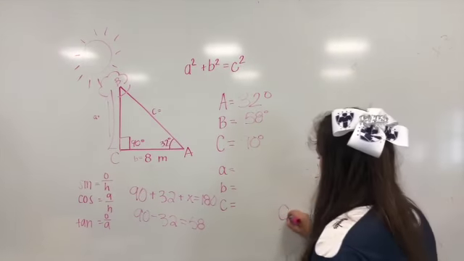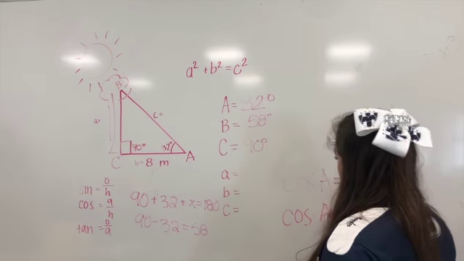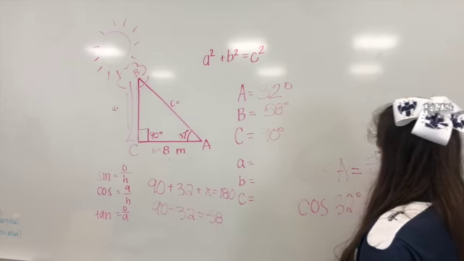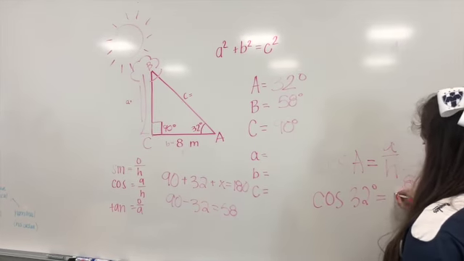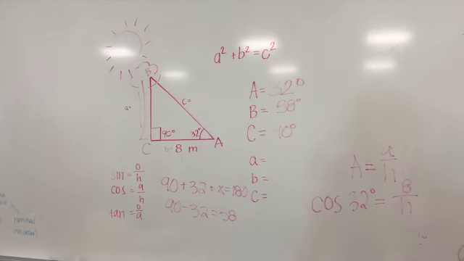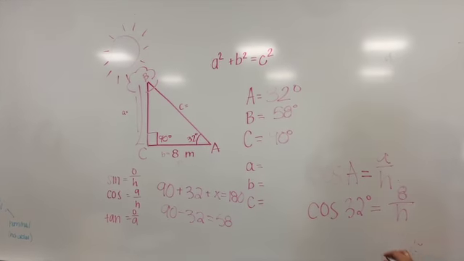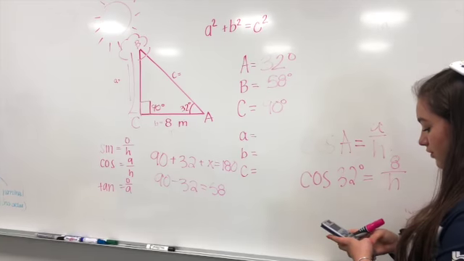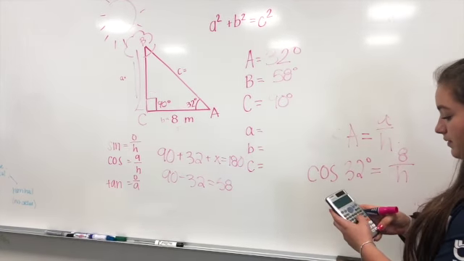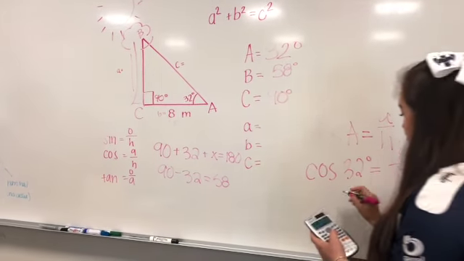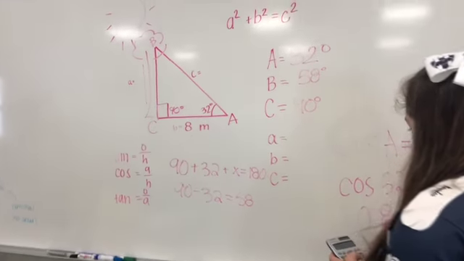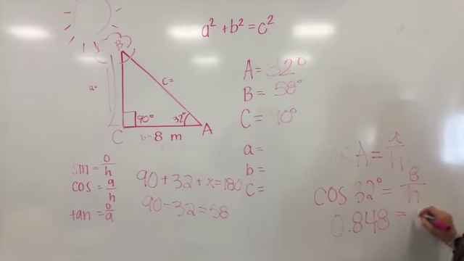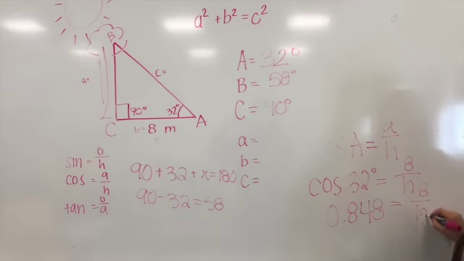So, cos of A, that we know is 32 degrees, equals 8 over hypotenuse. We plug it in the calculator. We put cos of 32, that is equal to 0.848, equals 8 over hypotenuse.